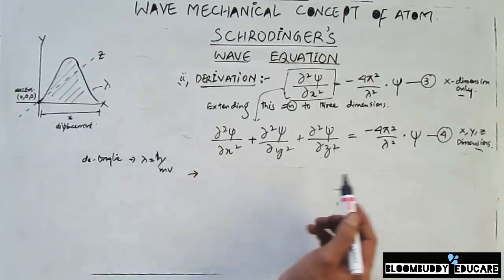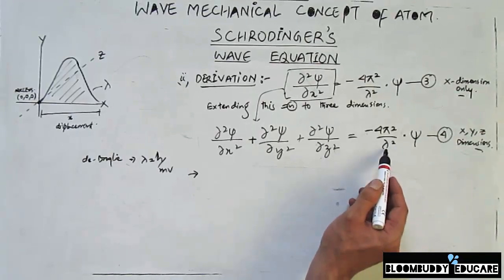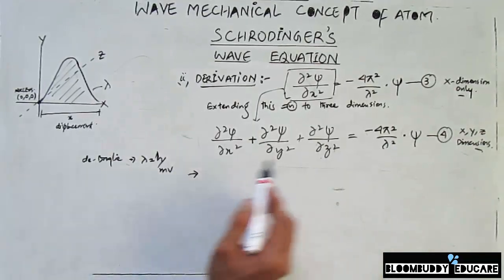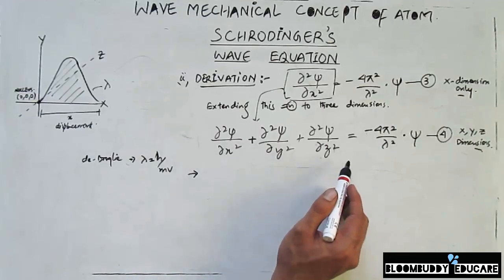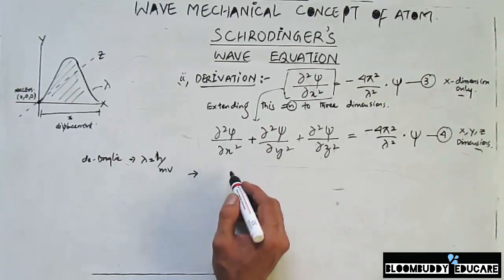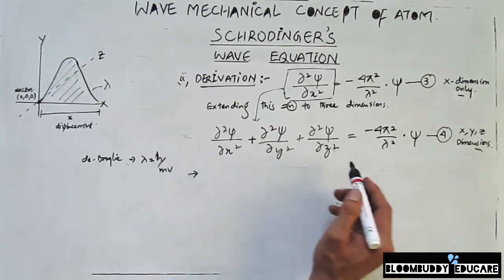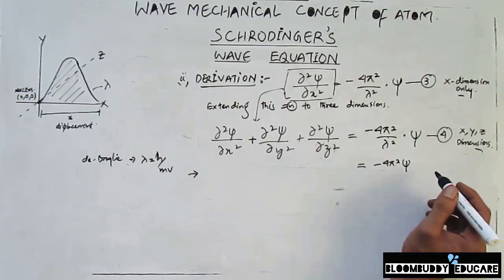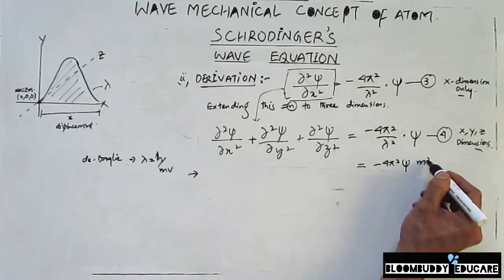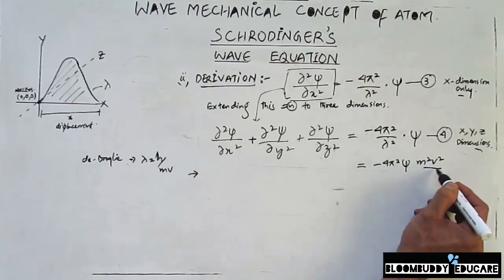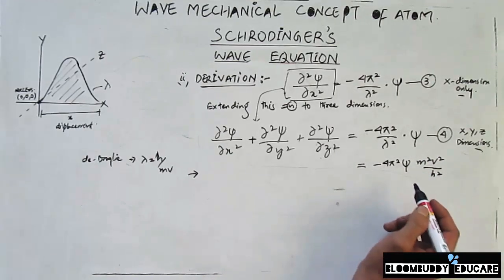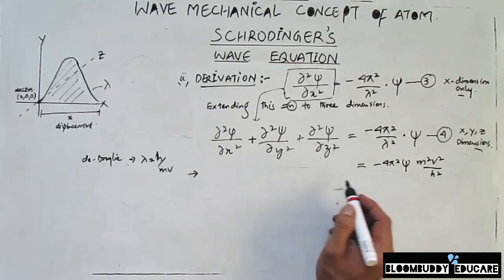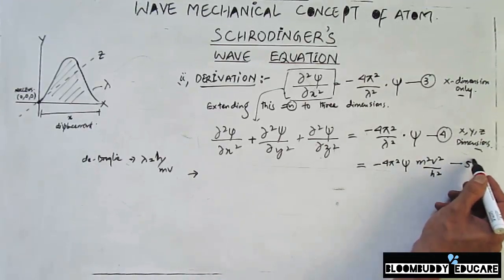So if I introduce the value of lambda from de Broglie's equation into the Schrödinger wave equation, then the left hand side is going to be the same, and on the right hand side it will be m square v square divided by h square. Okay, so this equation, we will call equation 5.